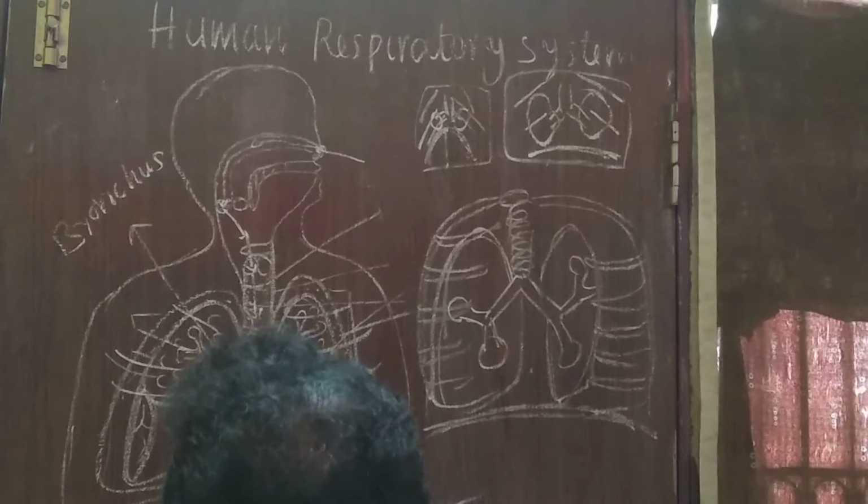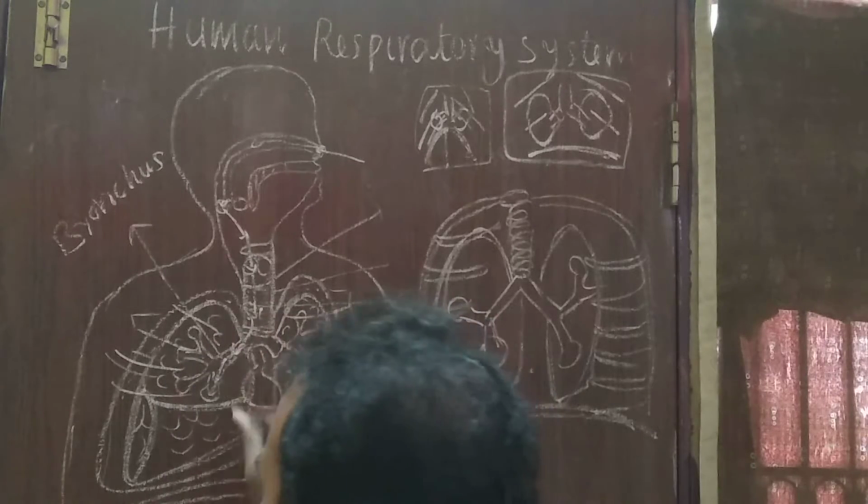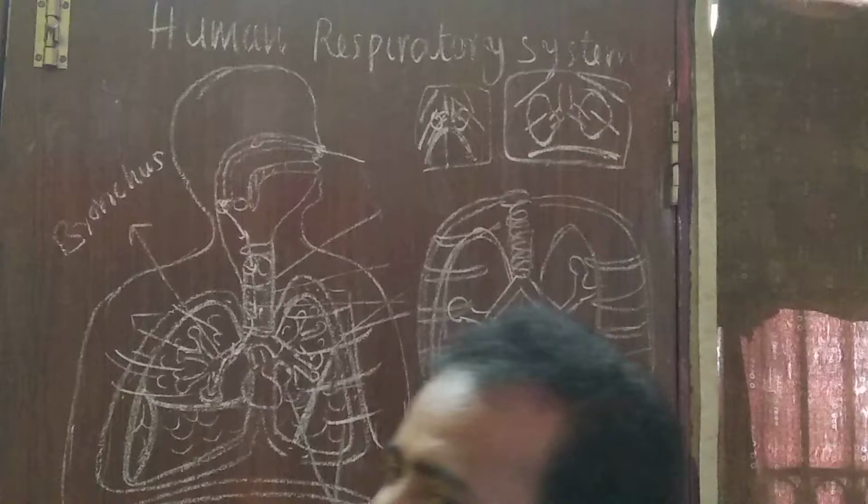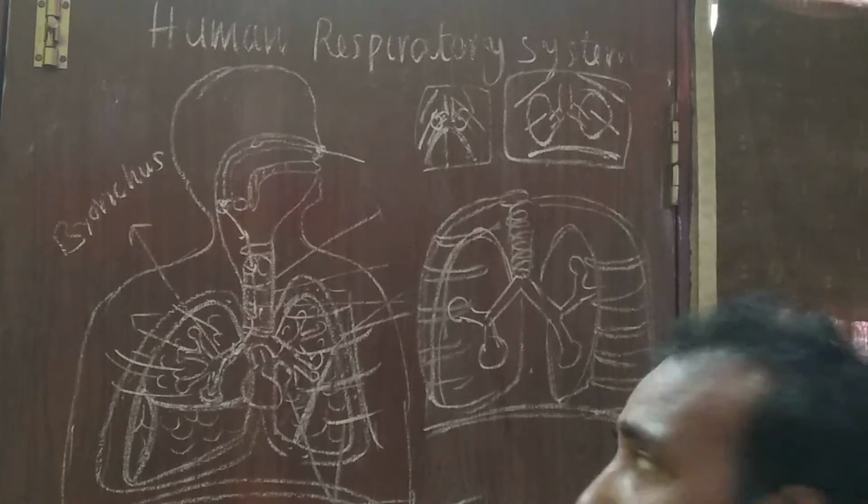Bronchus to bronchiole. Bronchiole to alveolus. In this way, air reaches into the alveolus.